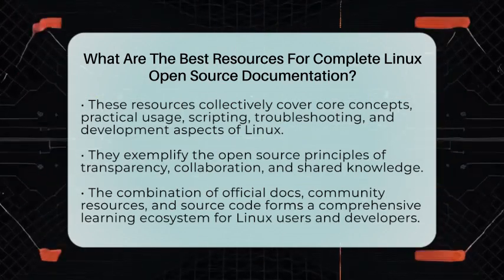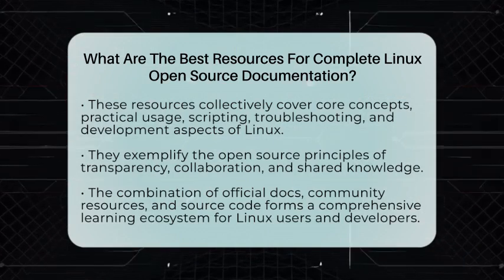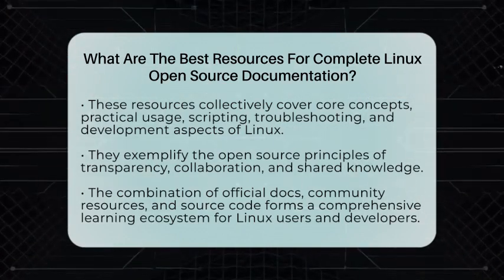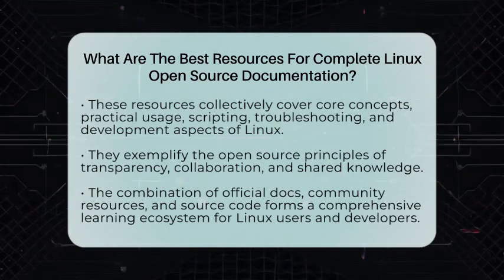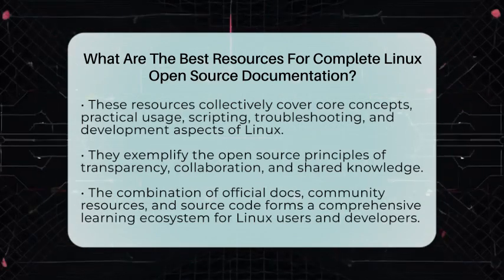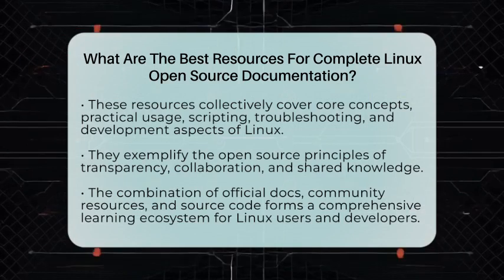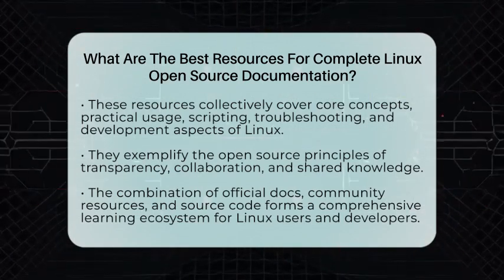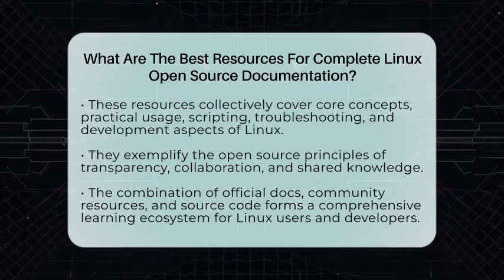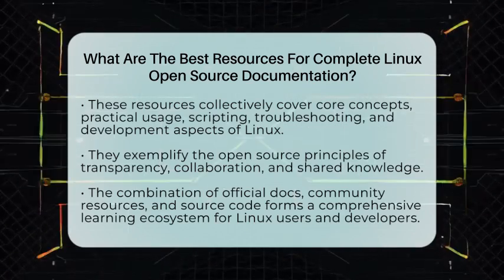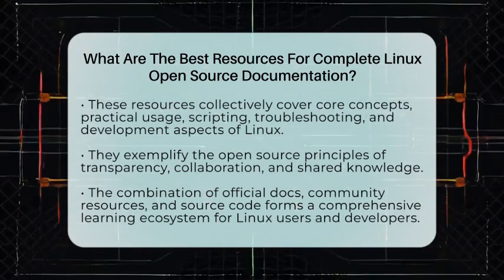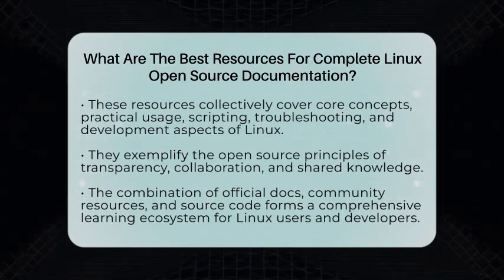To sum up, the best resources for complete Linux open source documentation include the official Linux kernel documentation for core system understanding, distribution-specific guides for practical use, community wikis for scripting and troubleshooting, Unix-like system handbooks for open-source philosophy, and source code repositories for development. These tools together provide a full picture of Linux, its functions, differences among distributions, and real-world use cases. They reflect the open-source philosophy of transparency, collaboration, and shared knowledge.